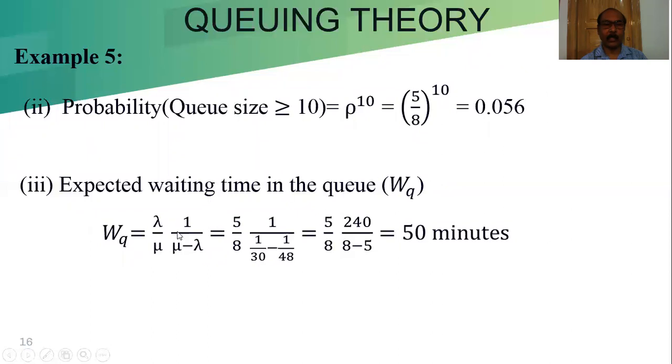Now expected waiting time in the queue, that is the WQ. The formula is lambda by mu into 1 by (mu minus lambda), which is 5/8 into 1 by (1/30 minus 1/48). By simplifying we will get 50 minutes. So one train has to wait 50 minutes before getting the service. That means the customer here is the train.